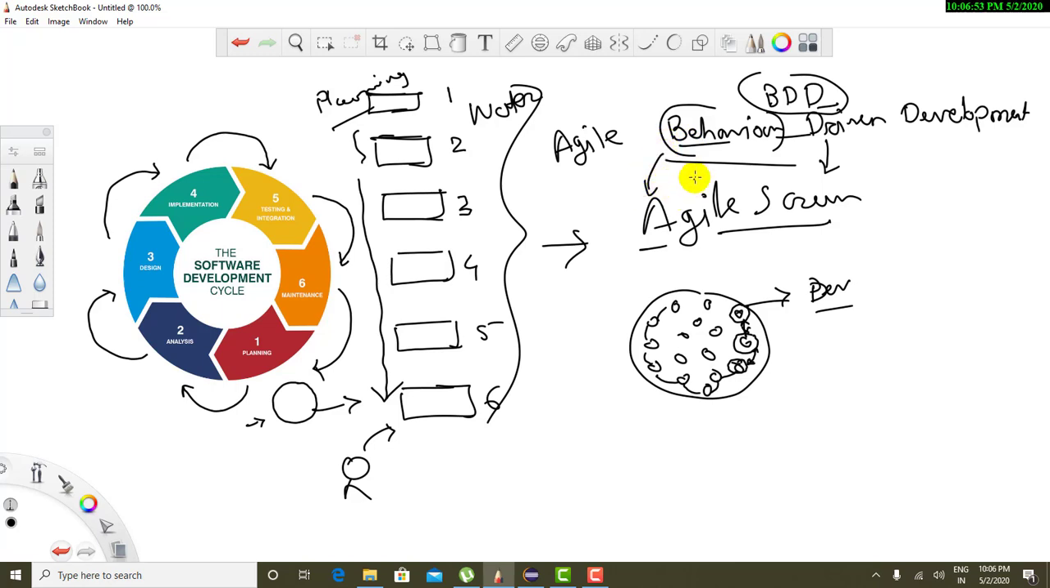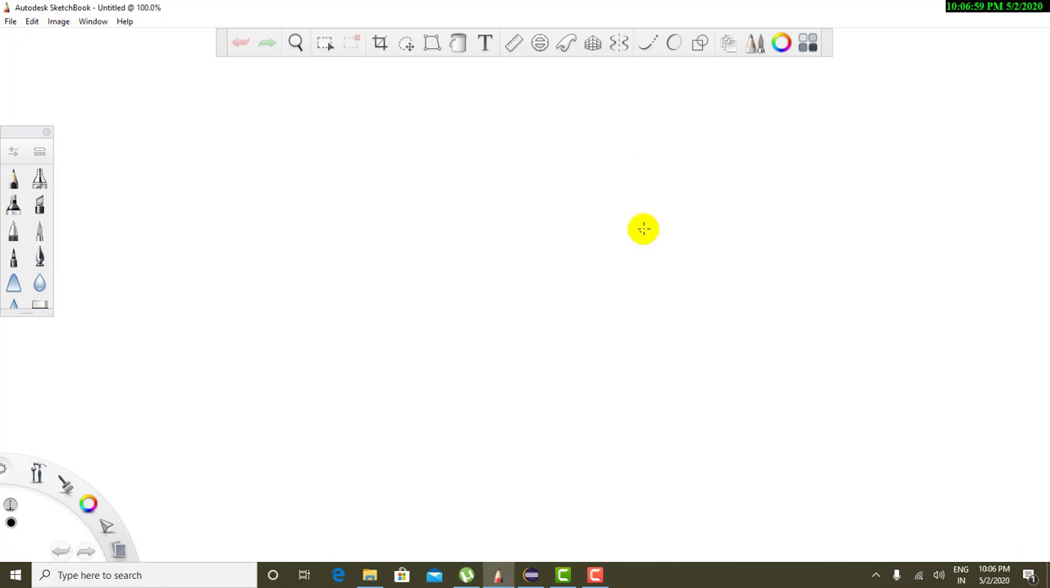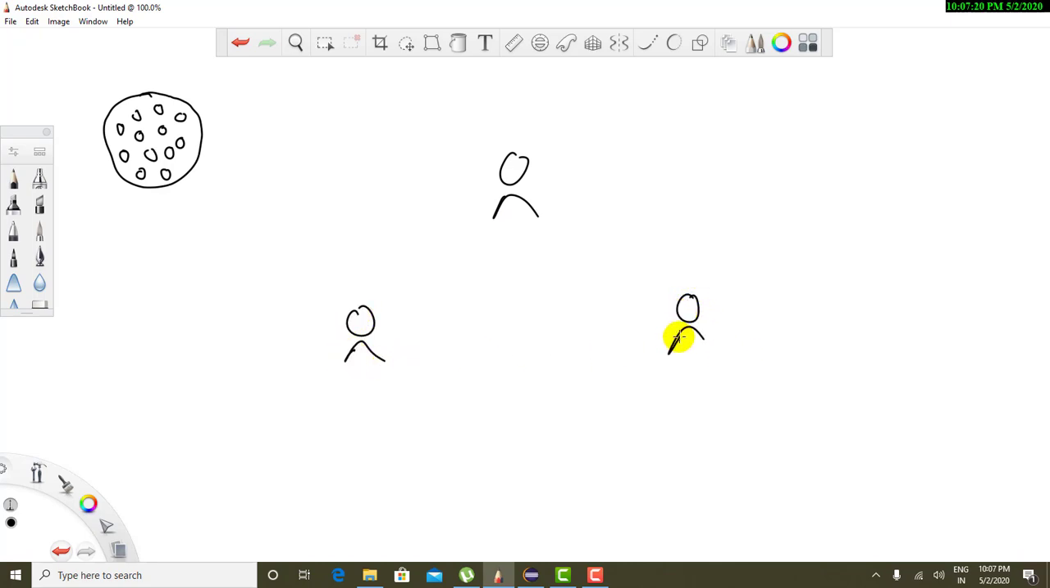Now let us start discussing what BDD is. For that, let me create a new document. So what does BDD suggest? BDD suggests that you have a software application to design, and you break it into small features. Before developing those features, three people will come into the meeting room and discuss that particular feature. Who are those people? The first is the product owner, the second is the developer, and the third is the tester.